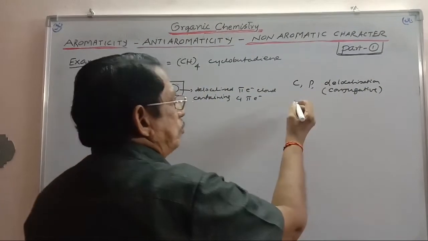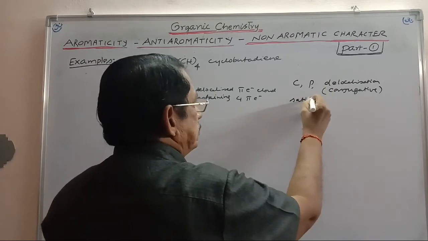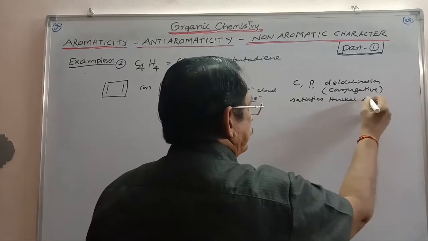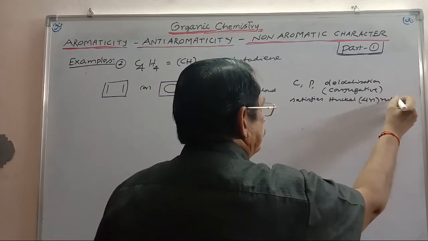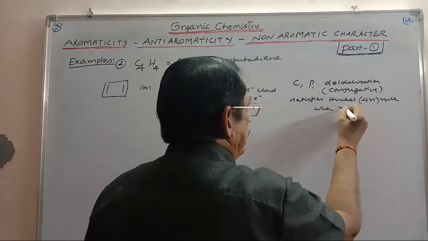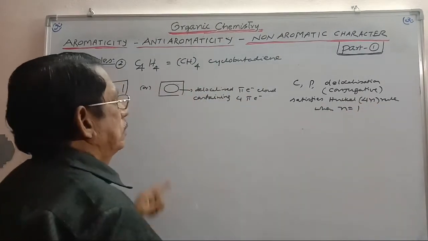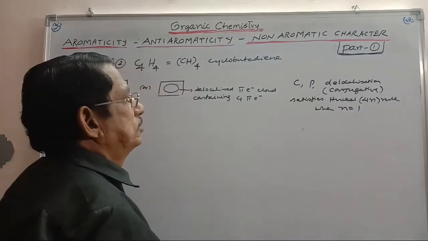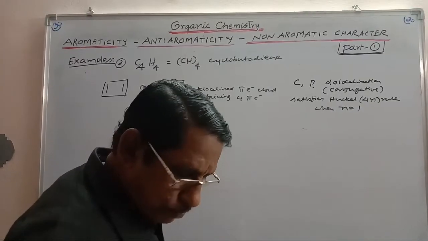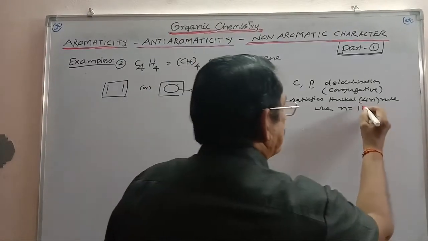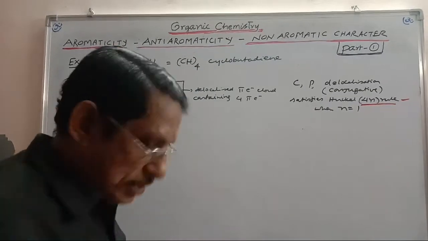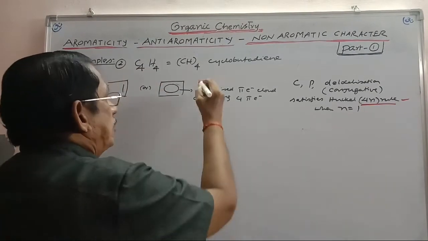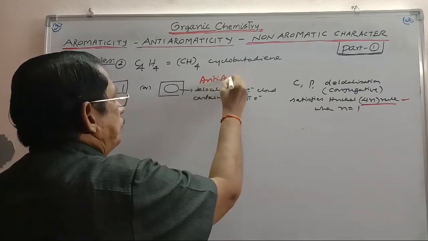That delocalized cloud satisfies the Huckel 4n rule when n is equal to 1. It has 4 pi electrons, so the Huckel 4n rule is satisfied. As a result, the compound is anti-aromatic.